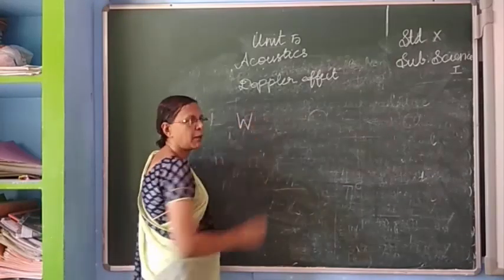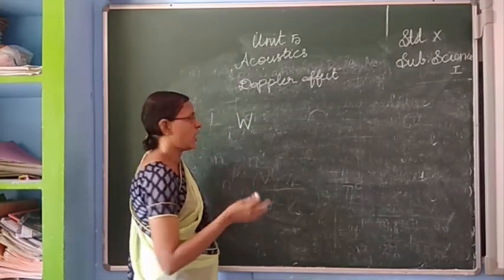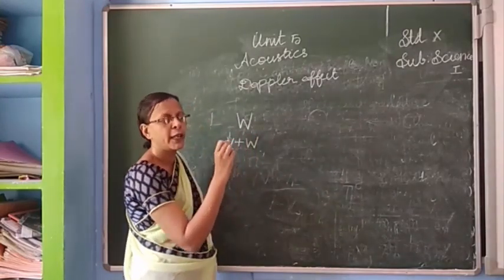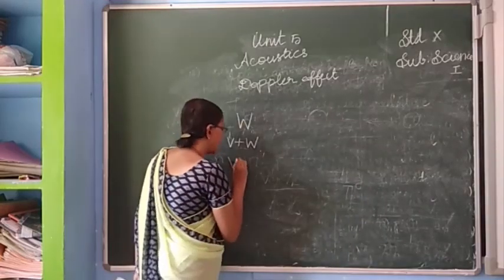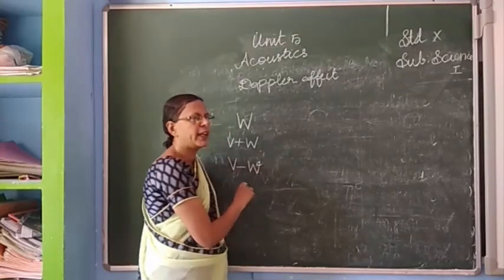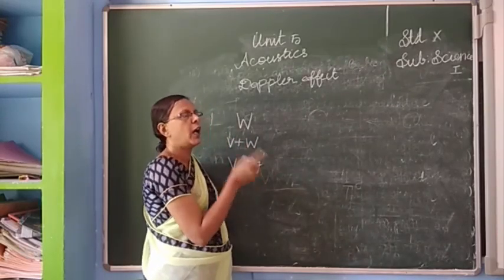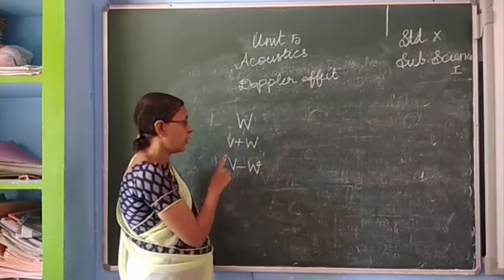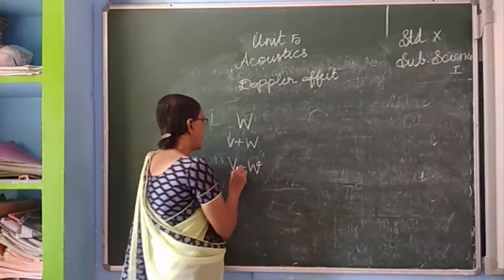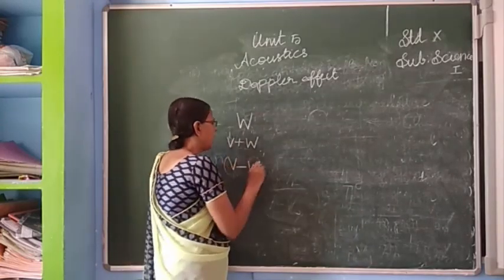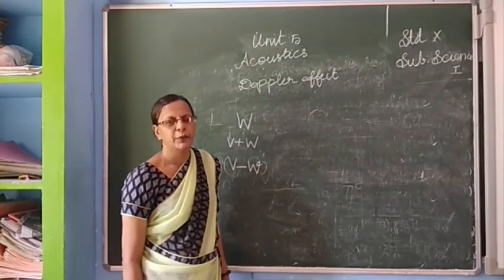The velocity of wind we take as W. If the wind is moving along the direction of motion of the sound, we have to take V plus W. If the wind is moving against the direction of propagation of the wave, we take V minus W. Wherever we are writing V, we have to write V plus W if the medium is moving along with the direction of propagation of the sound, and V minus W if it is moving against it. Have you understood, children?